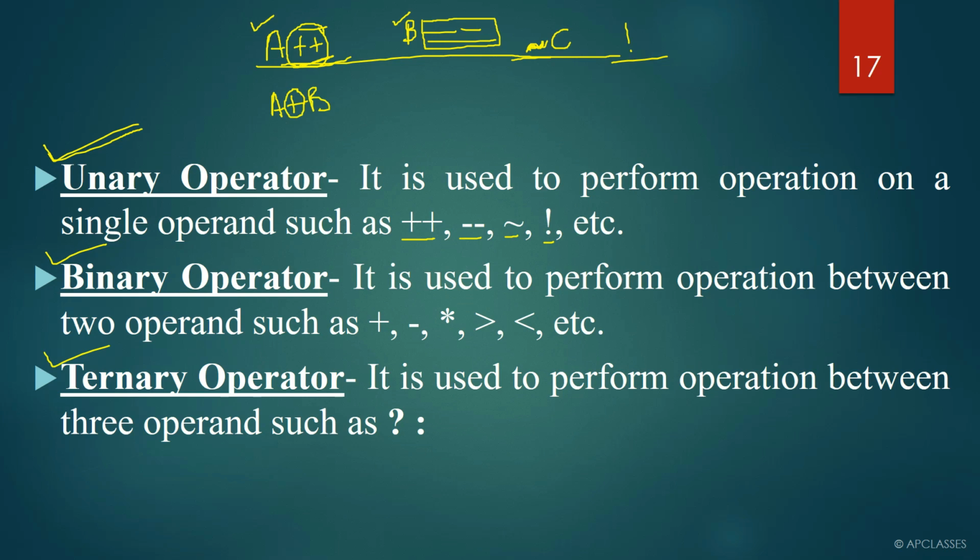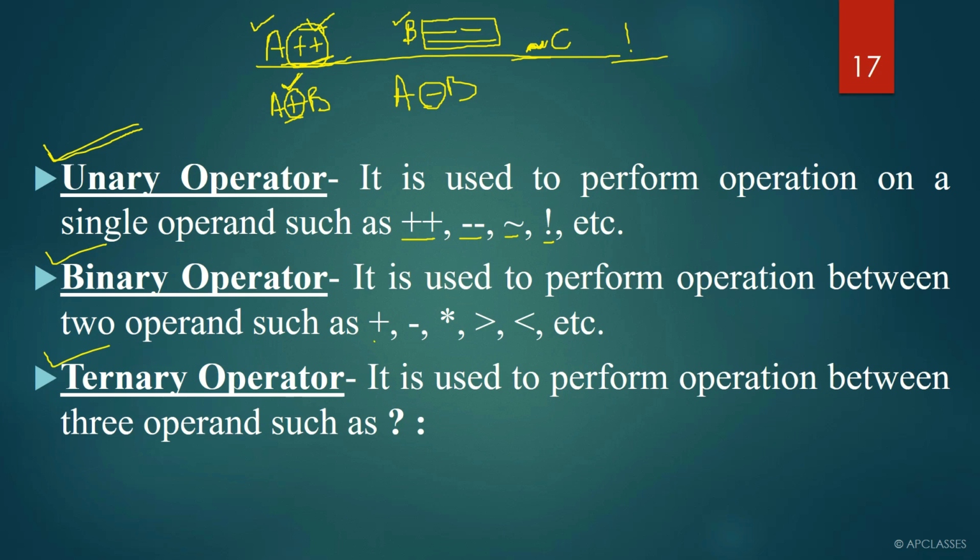In binary operators, whenever you use an operator with two operands, that is called a binary operator. Here the plus sign is called a binary operator because you cannot use the plus sign if you do not have two operands, for example a minus b. Here minus is called a binary operator. Do not get confused between this plus sign and plus plus. Both are different. A single plus sign is considered a binary operator. A double plus sign is considered a unary operator. A single negative sign is considered a binary operator and a double negative sign is considered a unary operator.